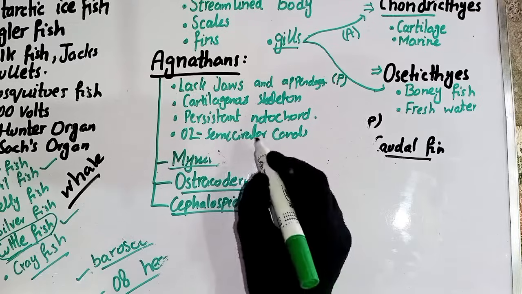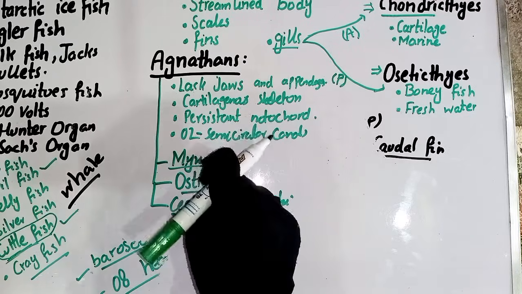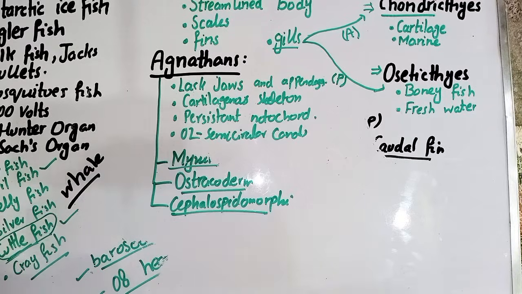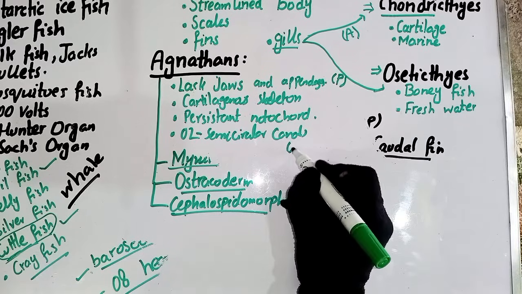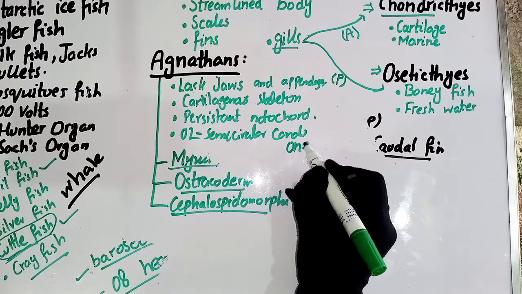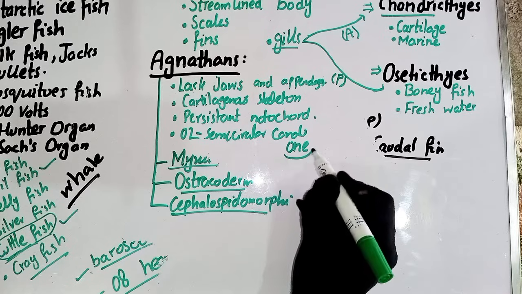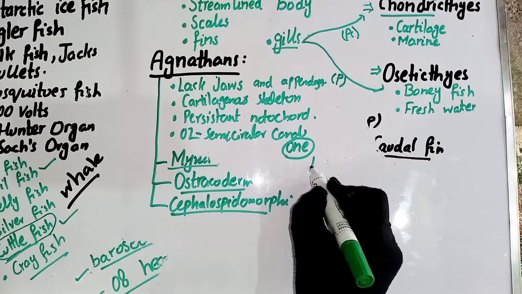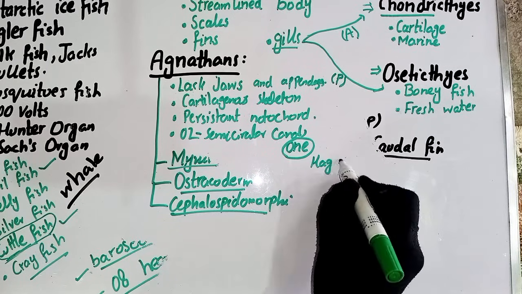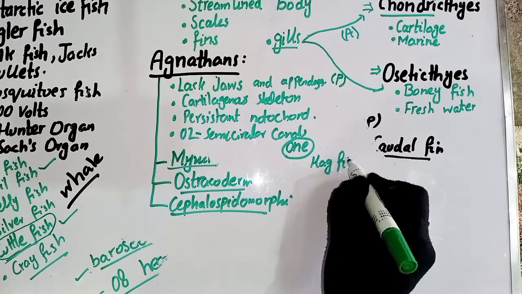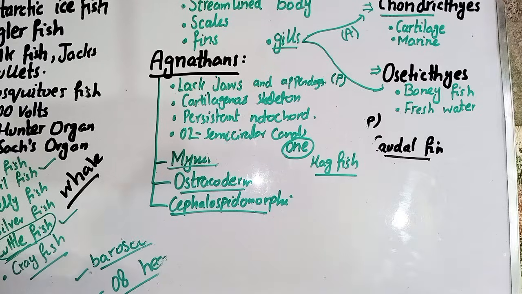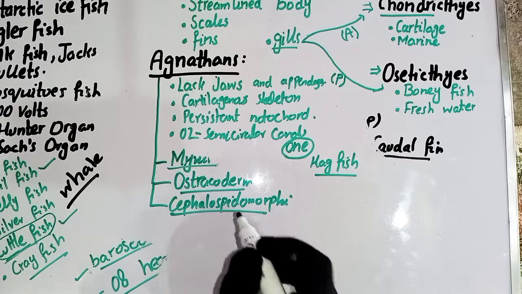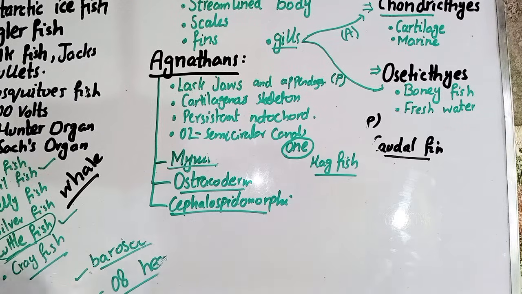But if we talk about the unique characteristics of hagfishes, the hagfishes have only one semicircular canal. It means that the two semicircular canals are fused and changed into one semicircular canal in the hagfishes. Okay, ostracoderms. So let's start first with the ostracoderm.